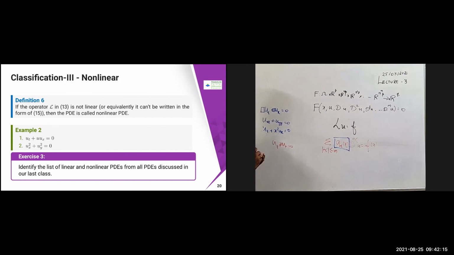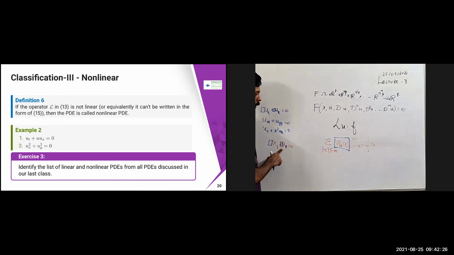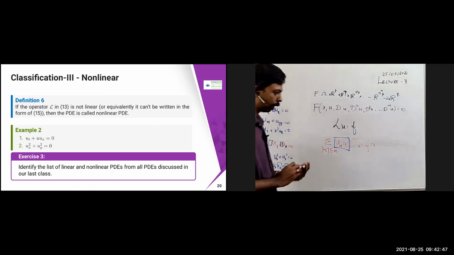This is a non-linear PDE because the coefficient of ut is 1, whereas the coefficient of ux is u, which is not a function of x alone, it's a function of u also. Therefore, it is a non-linear PDE. Similarly, ux square plus uy square is non-linear because I can write it as ux times ux plus uy times uy, and the coefficients are functions of u. Therefore, it is non-linear. These are all some examples of non-linear PDEs.